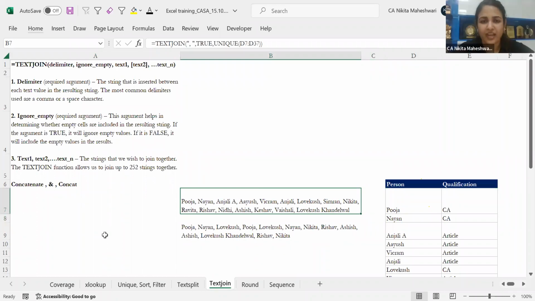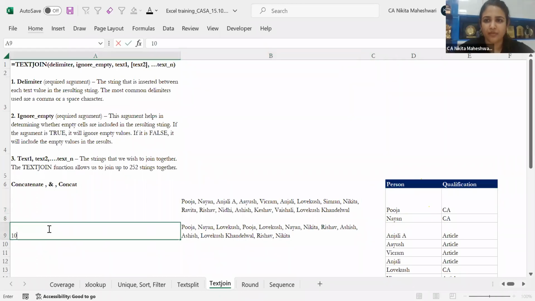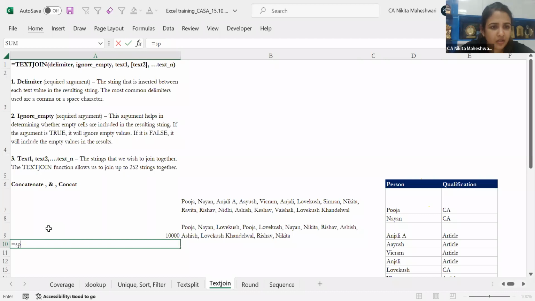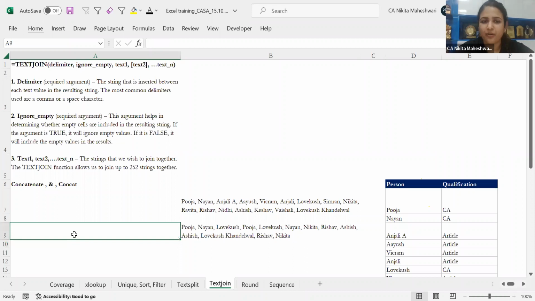Spell number. Okay. I think somebody had mentioned it. So let me do the spell. I don't think spell number is a proper formula. Yeah, it is a macro. There is a formula also. Maybe it has come in the beta version of 365. I was also reading about it recently, but I'll have to look into it and then verify with you.